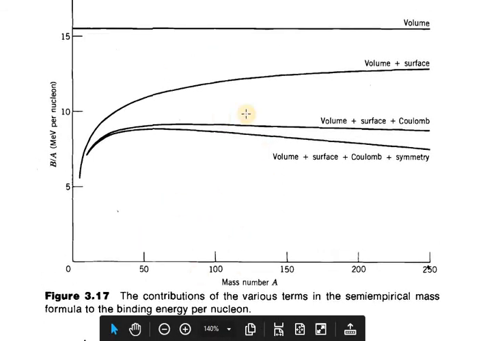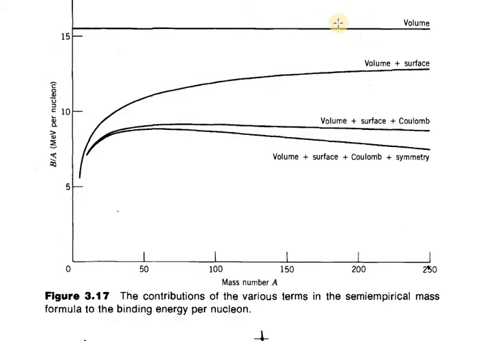This figure represents the contribution of the various terms in the semi-empirical mass formula to the binding energy per nucleon. This is the mass number A. This is the binding energy per nucleon. This is an important question that will be asked in the final exam. So be careful and learn to draw this curve also.